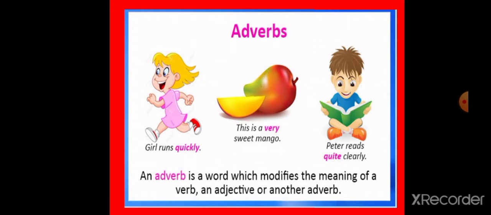See the example here. Girl runs quickly. Here, quickly tells us how the action happens. That is, quickly describes the action word runs. Like, this is a very sweet mango. Here, very modifies the word sweet. Then, Peter reads quite clearly. Here, quite clearly describes the action word reads, right?